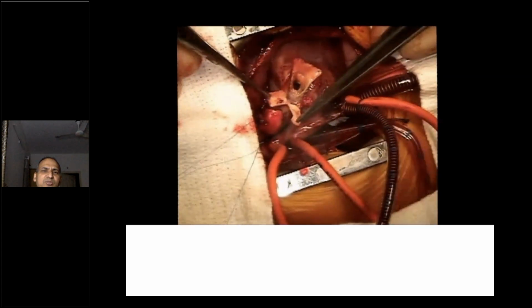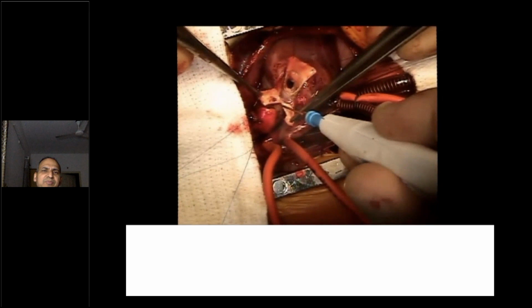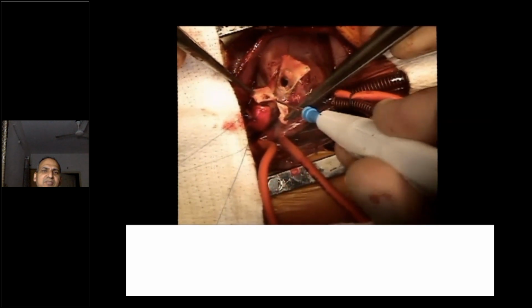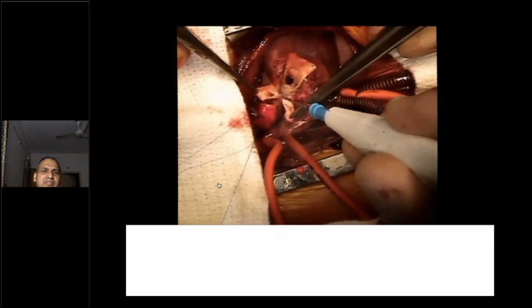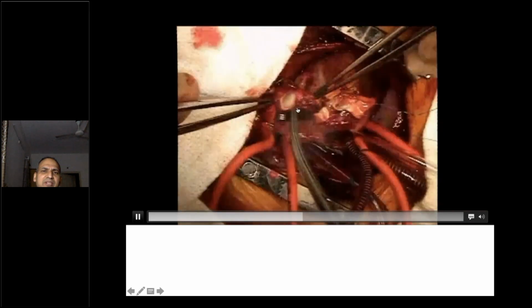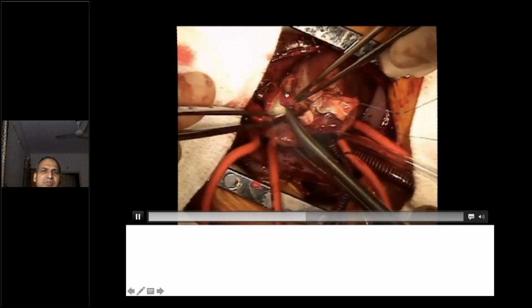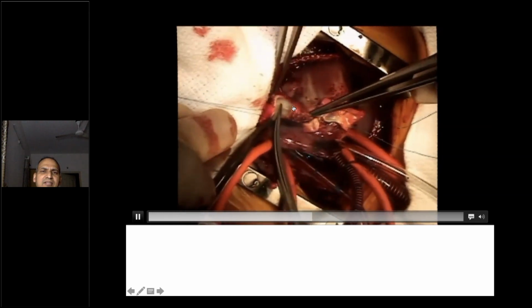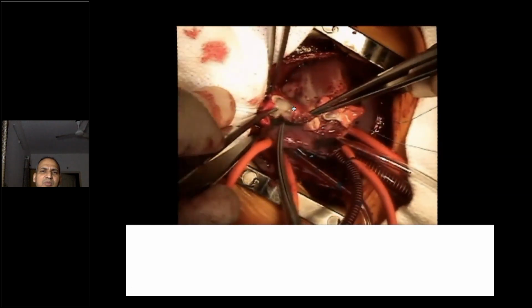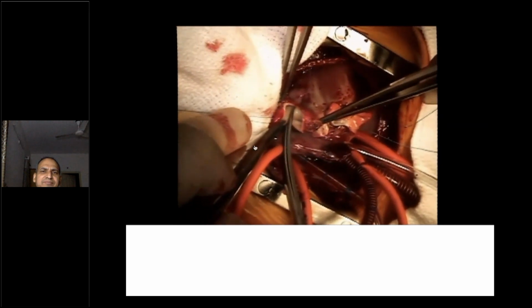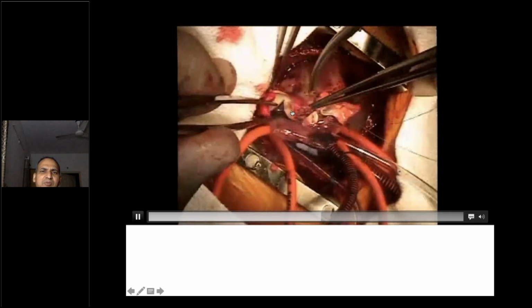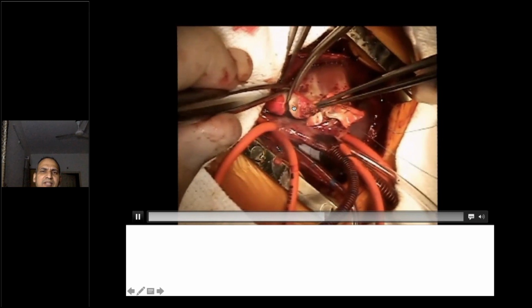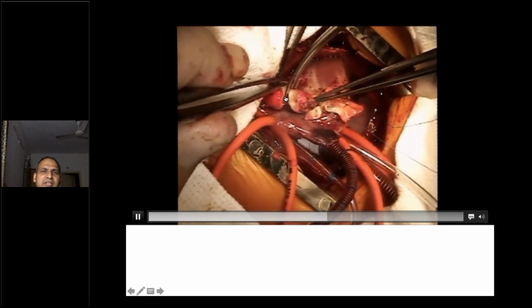So we are making it to a single sinus origin of the coronary artery. So this is one side coronary. We have separated it out now. Then you divide the pulmonary artery. We are dividing. That's the pulmonary artery. We are dividing from the takeoff of the two branch PAs.